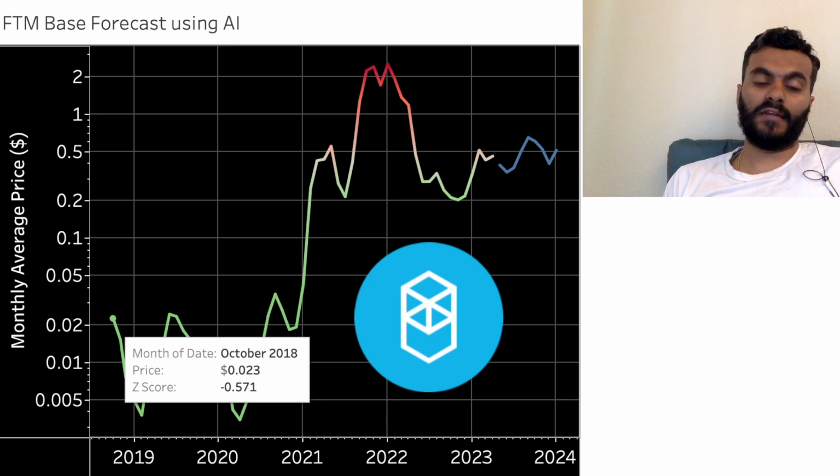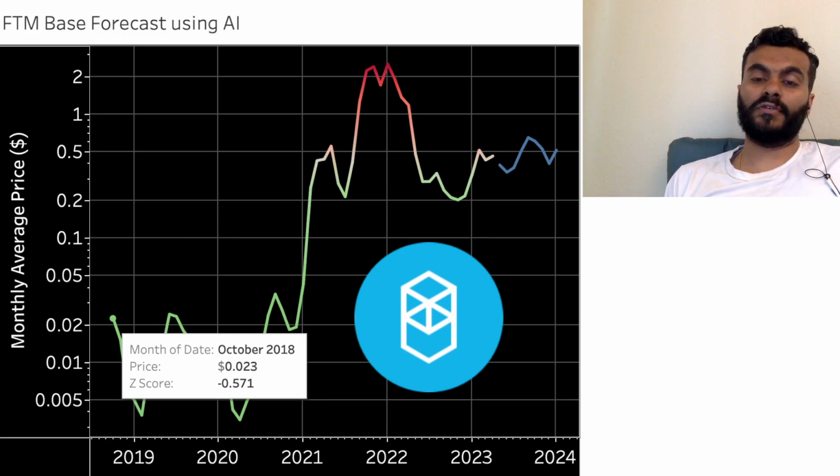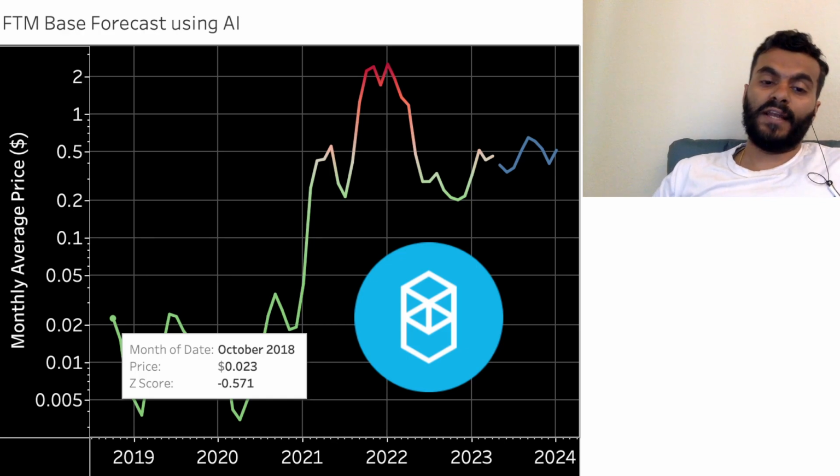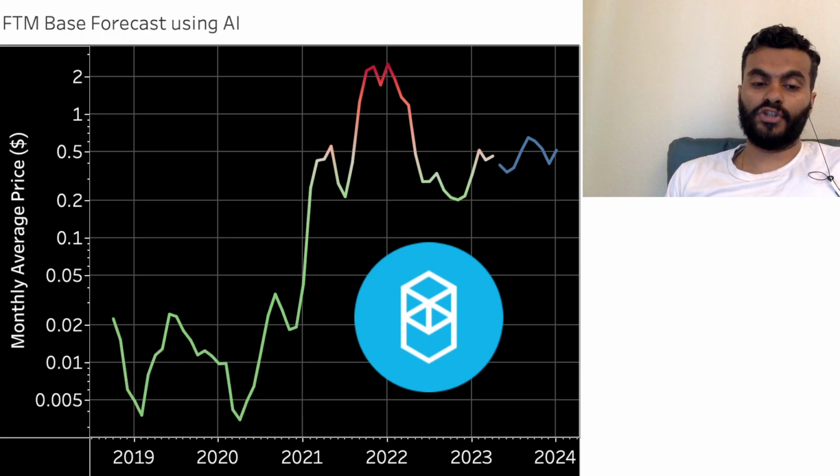That's how we calculate this z-score, and this z-score is applied in the other two forecasts that I mentioned, to determine what would happen to this token in a bullish or a recession scenario, as well as in the color codes that you're seeing on the screen, the colors that are applied to this chart.